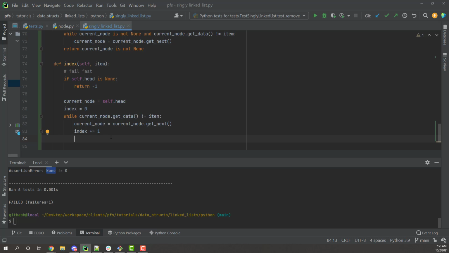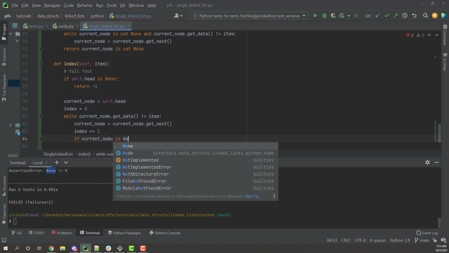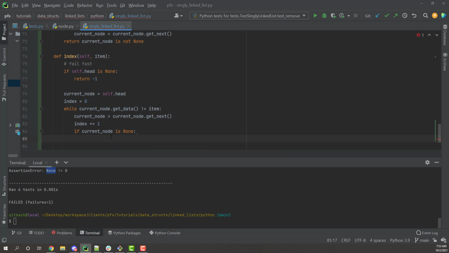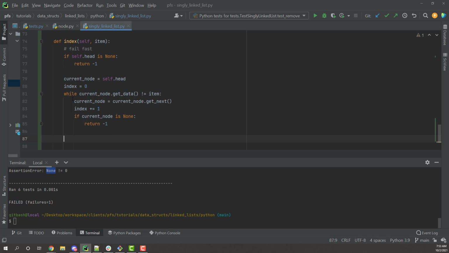So all we're going to do here is throw a little if statement inside of this while loop. So if current node is none, we've reached the end of the list. What do we want to return when we reach the end of the list? -1. And then finally, if I get all the way down here and I break out of this while loop, because this while loop is going to exit the second it sees an item that matches the data. Whenever it sees a node with the given data that I'm searching for, this while loop is going to exit, and the index should be pointing to the node that I want, so I can just return the index.